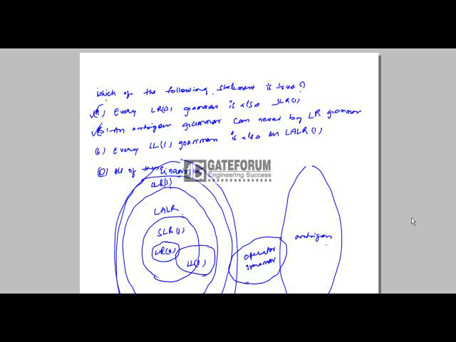That means an ambiguous grammar can never be LR grammar. So option B is also true. Option C, every LL1 grammar is also an LALR1 grammar. If you see the diagram, we can say that every LL1 grammar is also LALR1 grammar. There are some grammars which are not LR0 but LL1. But every LL1 grammar is also LALR1. So option C is also true. So the correct option is option D, all of these. All the given statements are true.